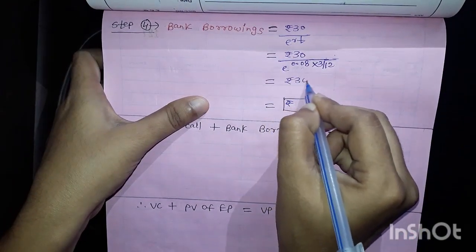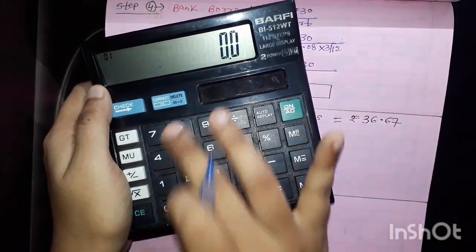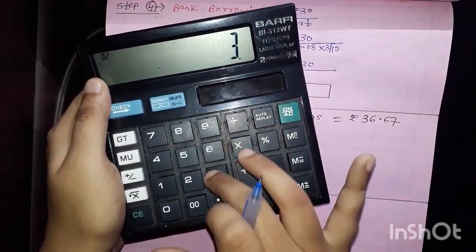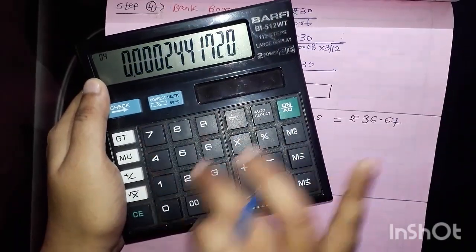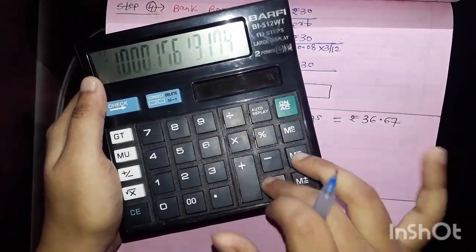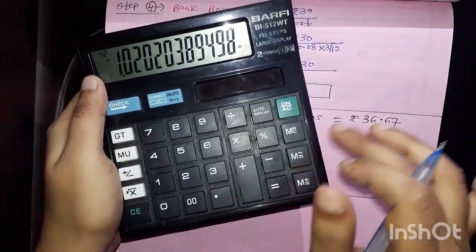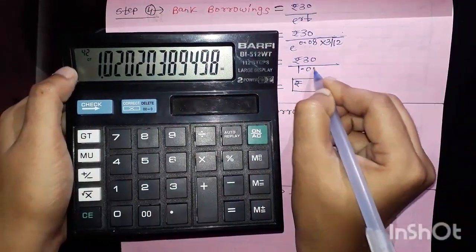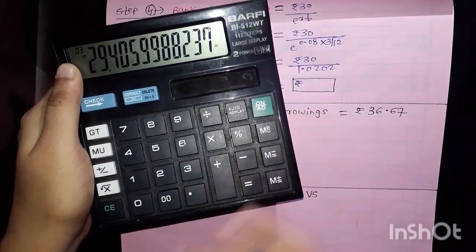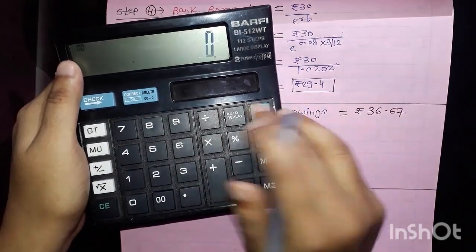Now rupees 30 divided by e to the power 0.08 multiplied by 3 by 12, which is 1.0202. So 30 divided by 1.0202, rounded off to 2 decimals, is 29.41.